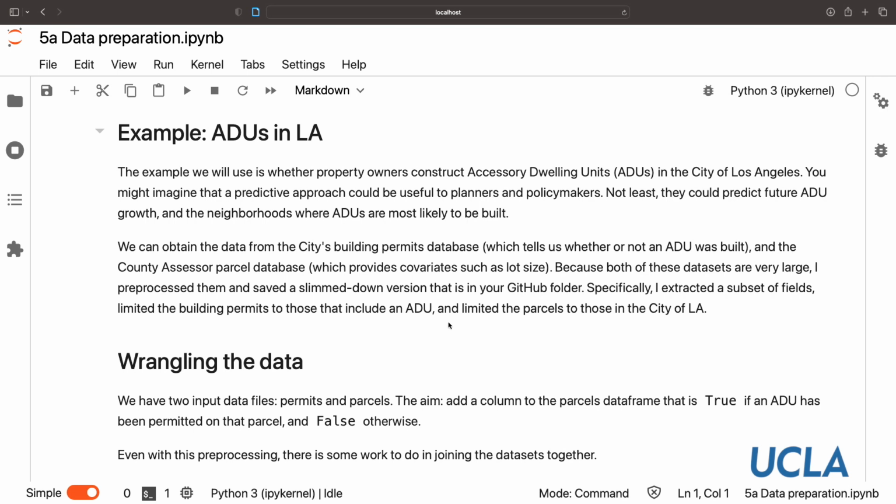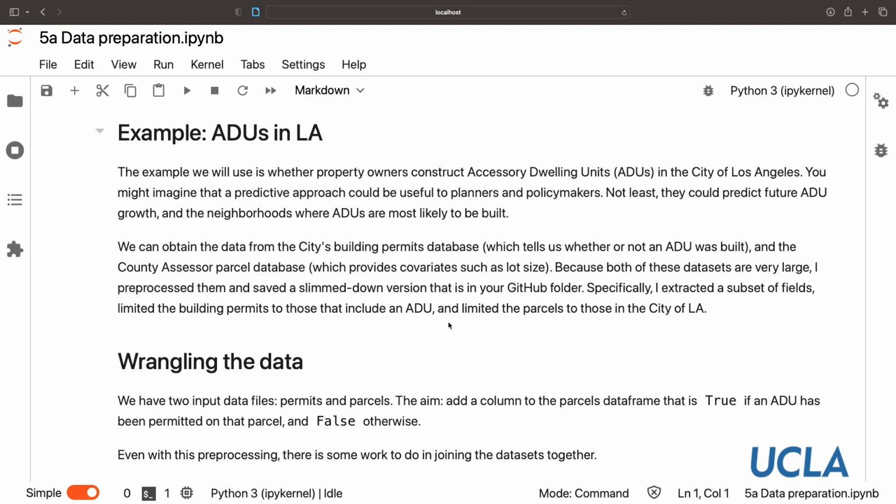And the example we'll use in this lecture and the next few is accessory dwelling units in Los Angeles. So the problem here is, can we predict which properties are most likely to construct an accessory dwelling unit, an in-law unit, as it's sometimes called, or a backyard unit, sometimes a garage conversion. You can imagine that this type of analysis could be useful to planners and policymakers trying to figure out where population and housing stock increases are most likely to come through this type of infill housing development.